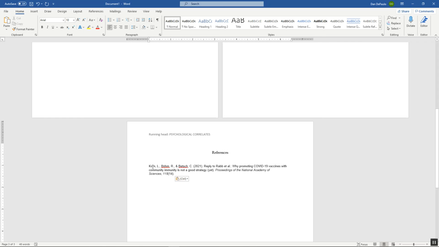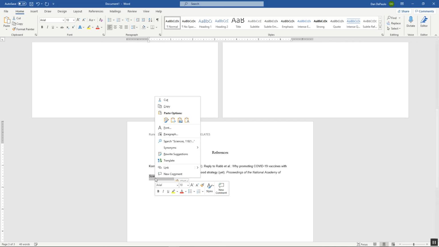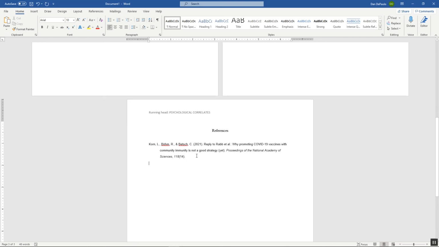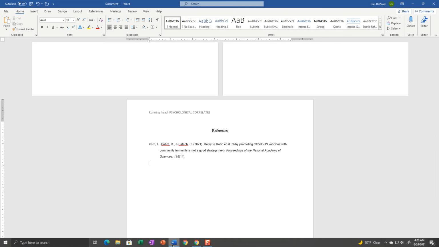Now, when you're submitting these references, the second and subsequent lines need to be indented. So just make sure the second and subsequent line is indented. And you may need to copy and paste or cut and paste like that. And you're done. And make sure the reference page is in alphabetical order. The reference page should be in alphabetical order.